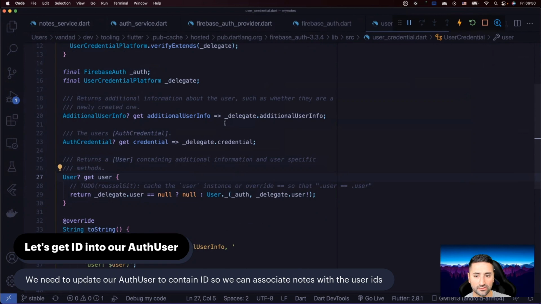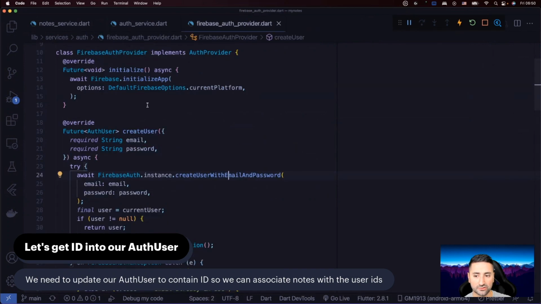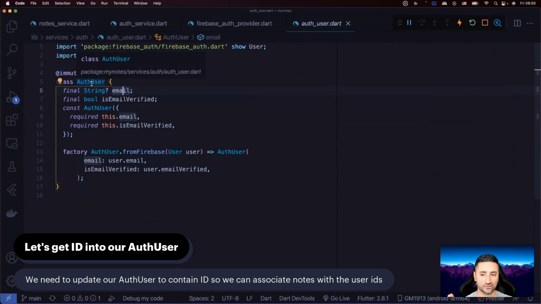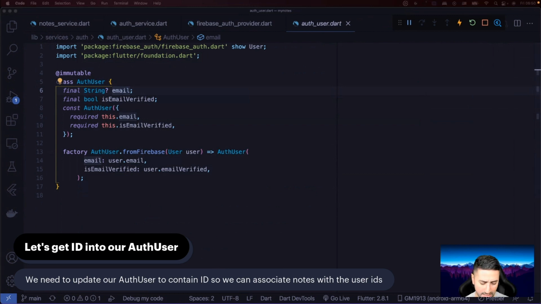Now, going back to what we are doing with that user, do you remember we're not actually exposing the Firebase user to our application, and that's a great level of abstraction. However, we have a little bit of a problem in that right now our user has email and is email verified. It doesn't actually have a unique ID. So our application is not going to be able to associate new notes with an auth user, is not going to be able to associate a new note with a user ID. Okay. So we need to fix that.